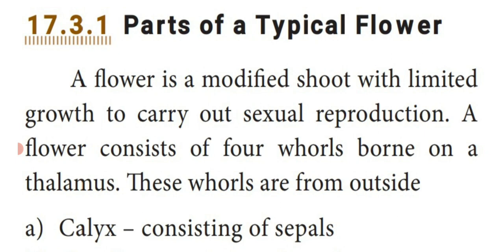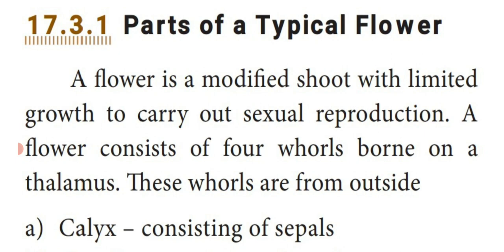Dear students, we all know that, and you also wear on your hair flowers of different colors: orange, red, white, yellow, violet, pink, rose. These are all the different colors of flowers, which contain 4 common whorls.